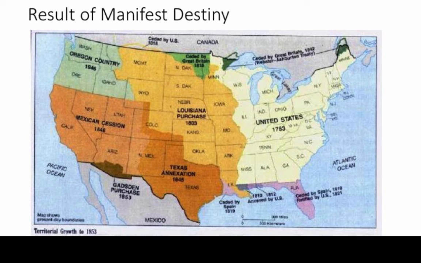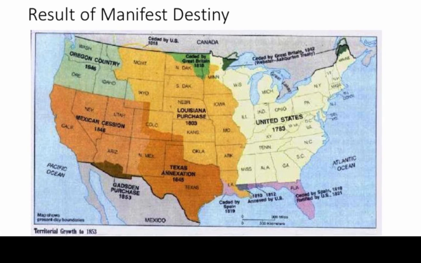And then we get Texas, or do we get Texas? Texas decides to rebel against Mexico, who had broken free from Spain, and then they decide they want to join the United States and annex us. We get into some domestic and foreign issues when it comes to Texas annexation, domestically because of the sectional conflict brewing during this time when it comes to the expansion of slavery, and then of course foreign issues when it comes to Mexico saying, hey, that actually should be ours. We still believe that Texas is a part of Mexico.